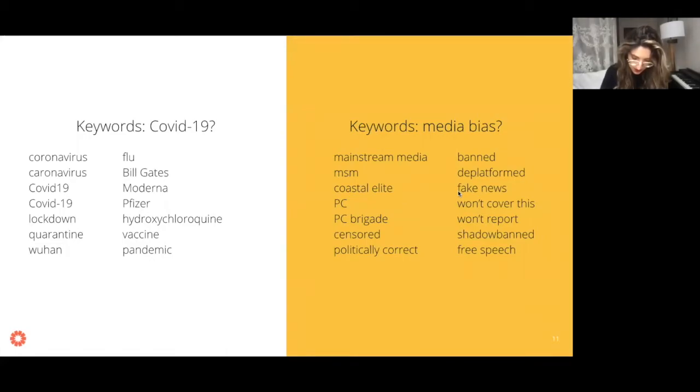So let's just talk about some examples to start. If I wanted to research what people were saying about COVID-19 online, there are a lot of different ways you could do that, right? So I've listed some basic keywords here, and let's just look at some of them. So we have coronavirus, obviously, but we also have misspellings of coronavirus, right?